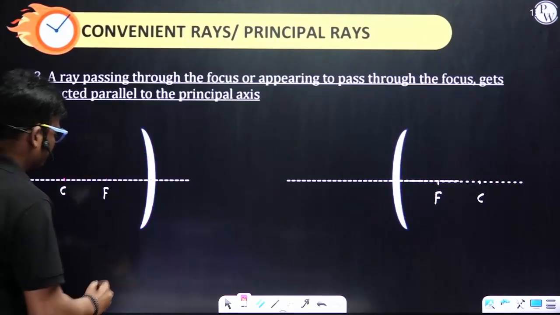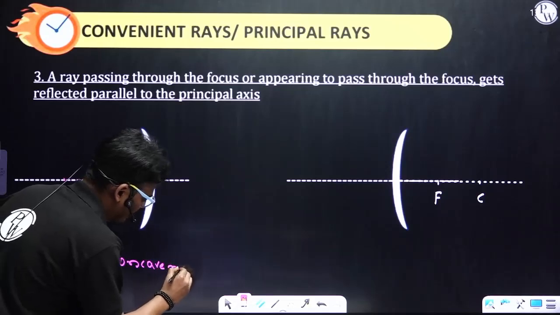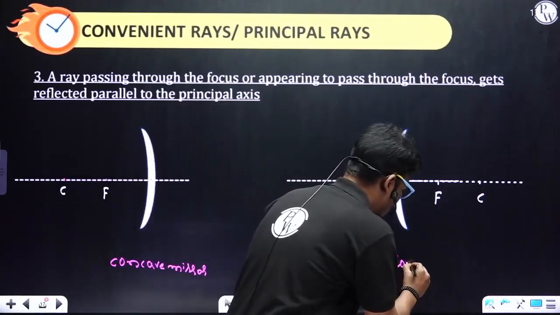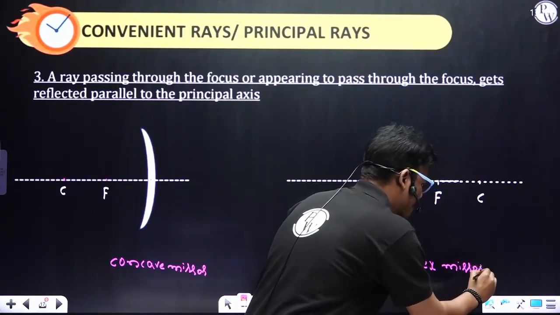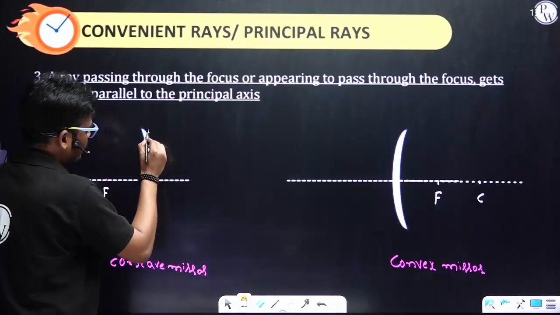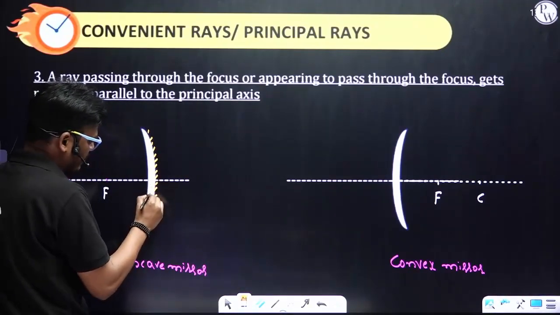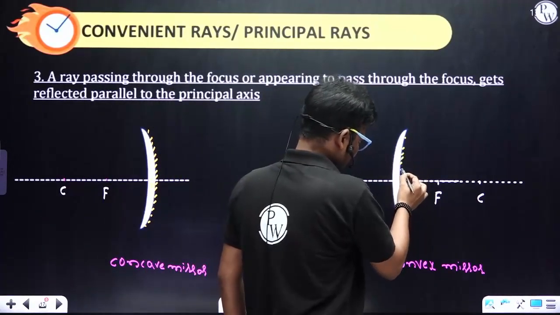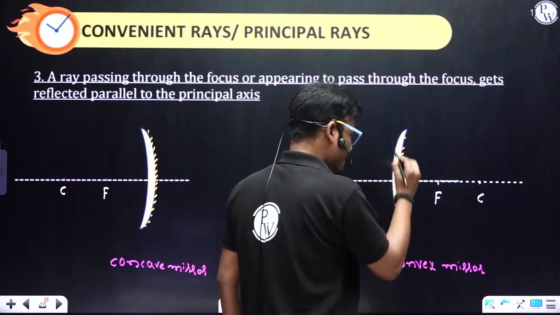This is a concave mirror, and this is a convex mirror. Again, this is the coated surface, and this is the pole of the mirror.